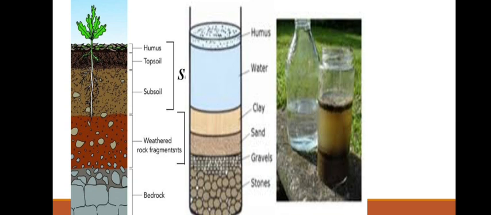You can also make a small activity. It is given in our textbook to make the different layers of soil by taking a bottle and putting some stones, gravel, sand, clay, water and humus, and you can make different layers of soil.